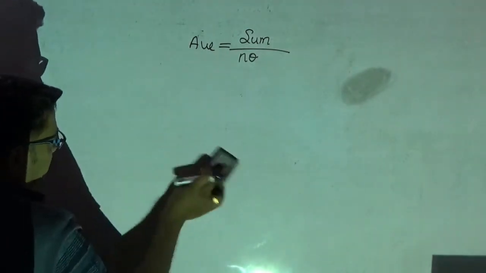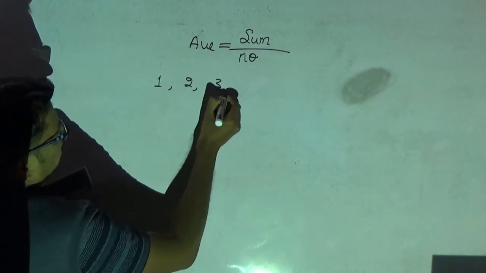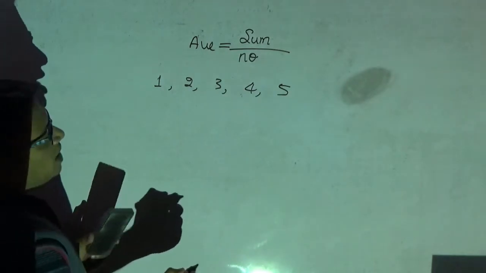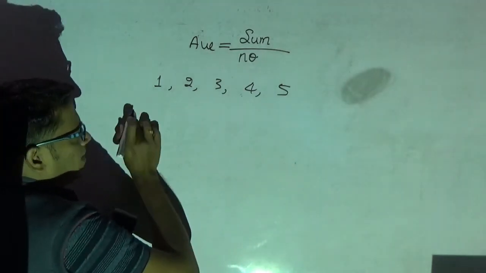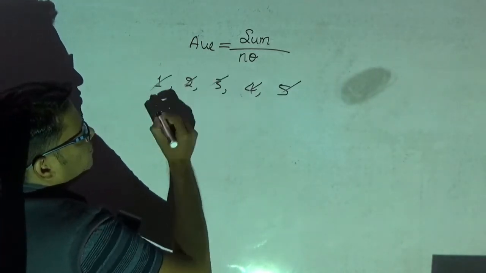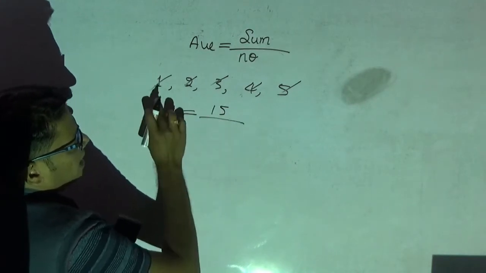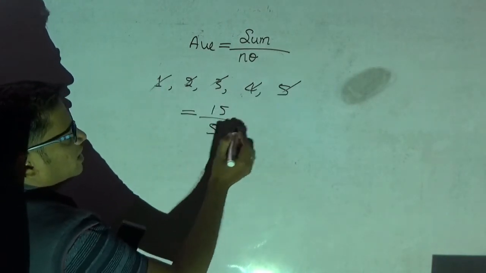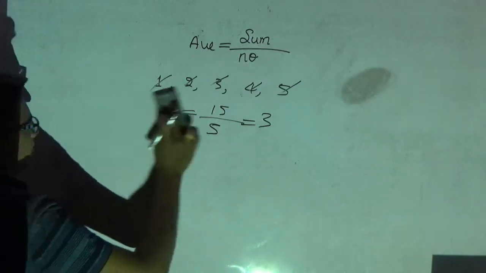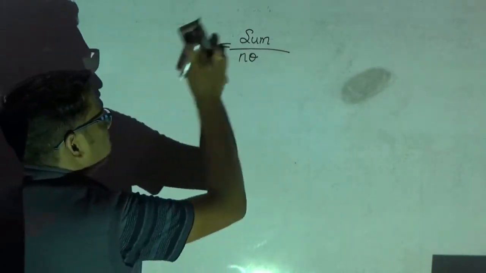I will give an example now. Please see, 1, 2, 3, 4, 5. I need to find the average. The average is the sum of all the samples: 1 plus 2 is 3, plus 3 is 6, plus 4 is 10, plus 5 is 15. The sum is 15, divided by the number of samples. There are 5 samples. The average is 3. I hope you understood what average means.